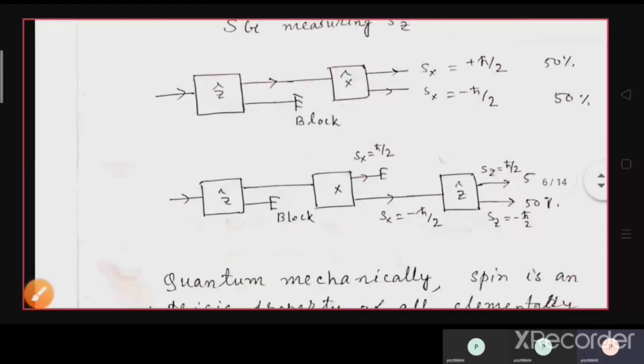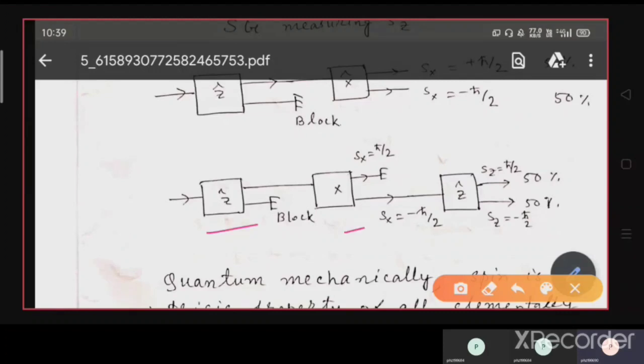Now, if we do three consecutive Stern-Gerlach experiments, one along z cap, another along x cap, and we block the minus Sz direction, then we allow only the plus h cross by 2 component.